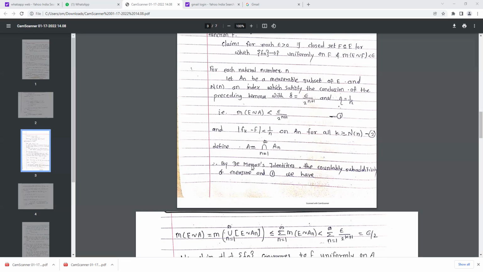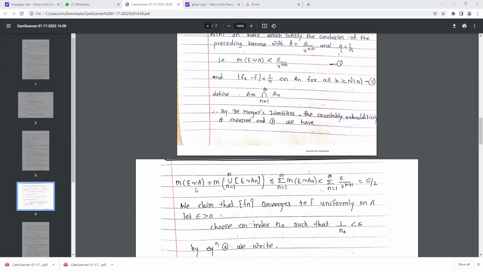De Morgan's identity is the first property, second is countable subadditivity, and third is subadditivity of measure, and by using equation first together with these, we get equation C. Measure of E minus A is written as the measure of the union, n from 1 to infinity, of E minus An, which by countable subadditivity is less than or equal to the summation, n from 1 to infinity, of measure of E minus An, and which is less than the summation, because each term is less than epsilon upon 2 raised to n plus 1, and we are varying n over this term.